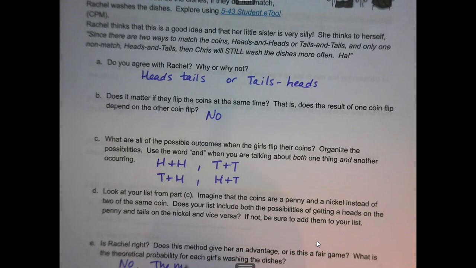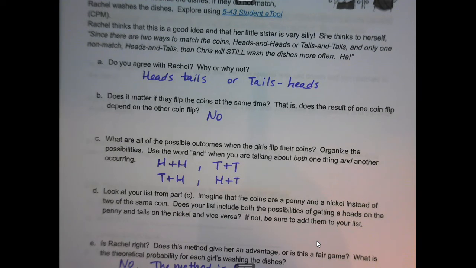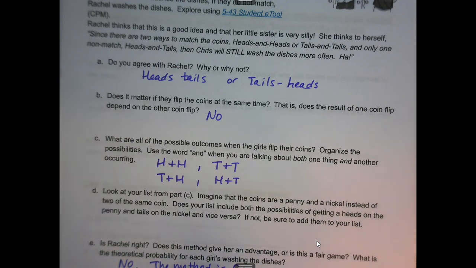And Rachel thought she had figured out something where she would have an optimal situation set up and she would not have to do the chore as often. The method is fair. And the probability for each girl is 1 out of 2.